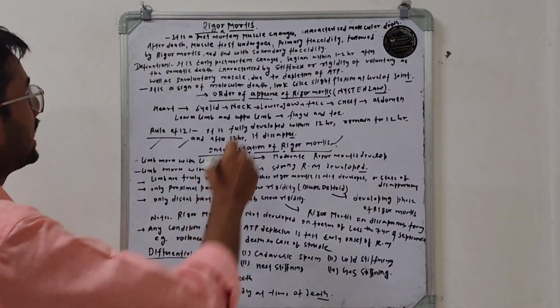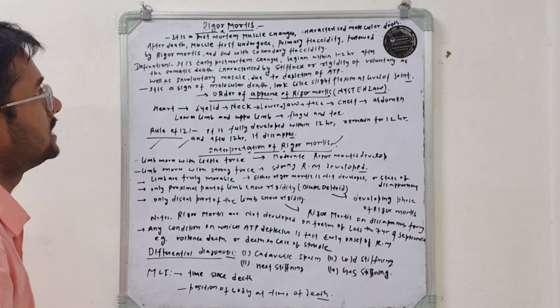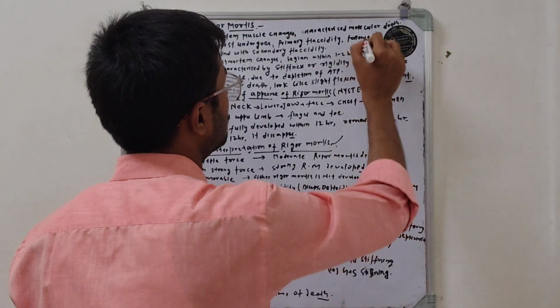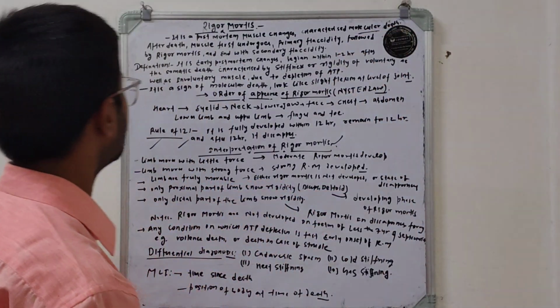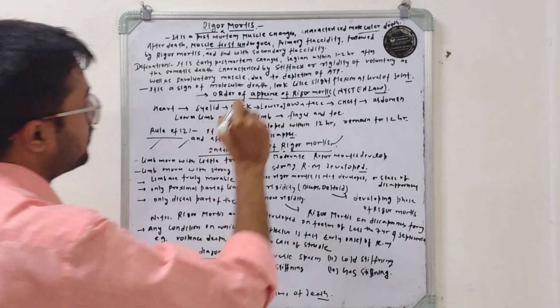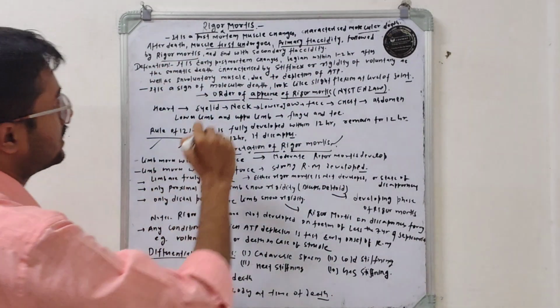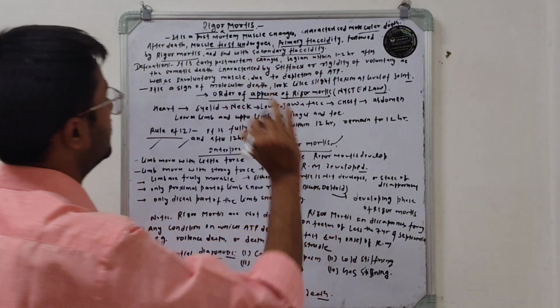So first we start with rigor mortis. It is a post-mortem muscle change characterized by molecular death. After death, the muscle first undergoes primary flaccidity, followed by rigor mortis, and ends with secondary flaccidity.